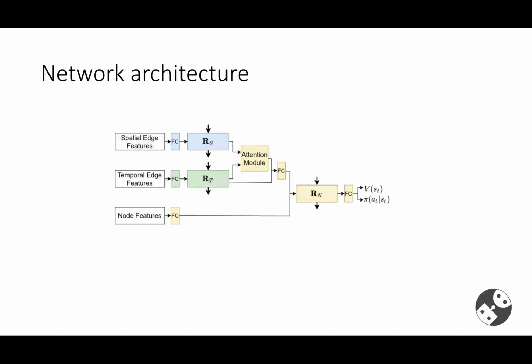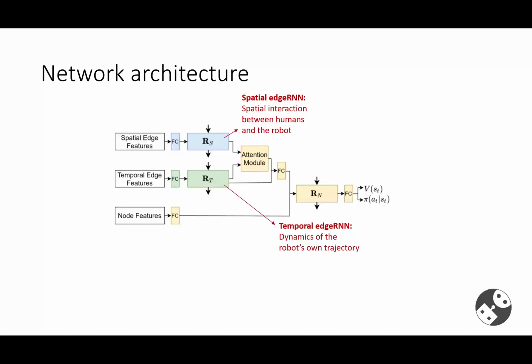Here is a picture of our DSRNN network architecture. We parameterize the spatial edge factor as a spatial edge RNN, which captures the spatial interaction between the humans and the robot. We parameterize the temporal edge factor as a temporal edge RNN, which captures the dynamics of the robot's own trajectory.